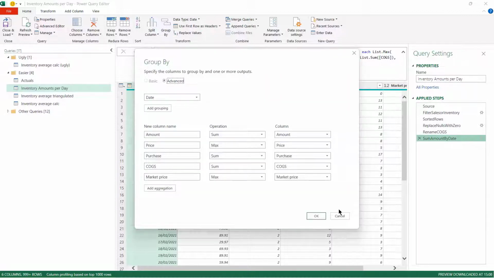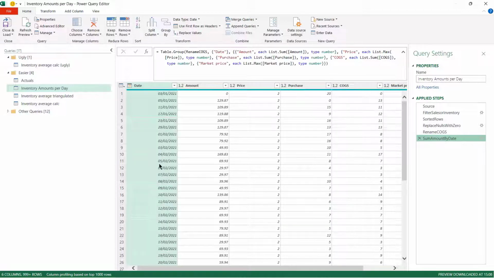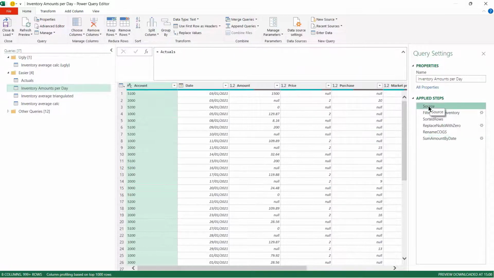So each time we reach a sensible point, we take a reference copy and then add steps to that copy. And obviously the source for this is actuals, and actuals comes from our source data, so we're fine with that as a starting point, and actuals will probably be used somewhere else anyway.